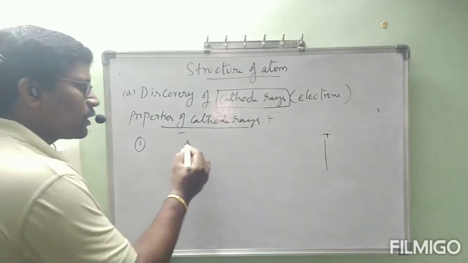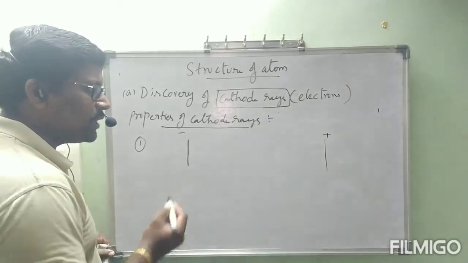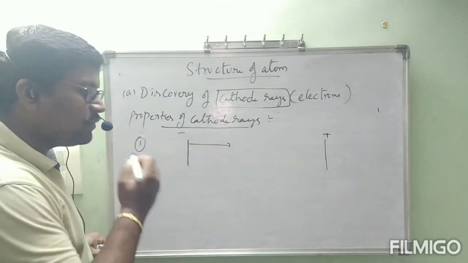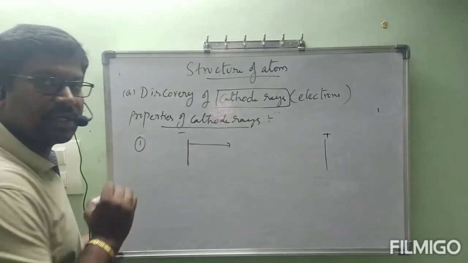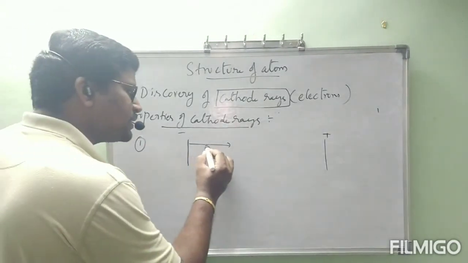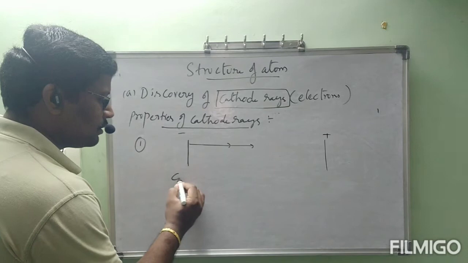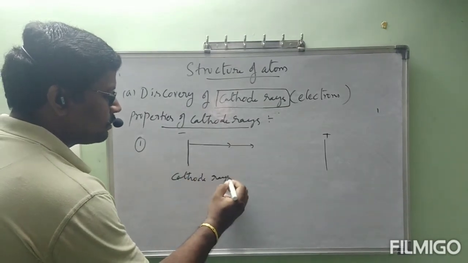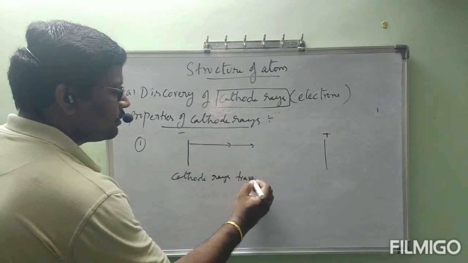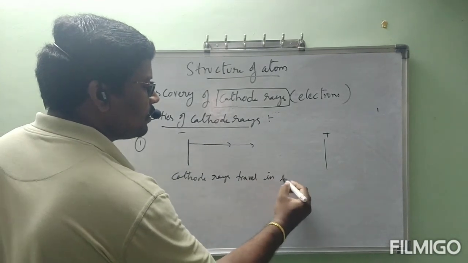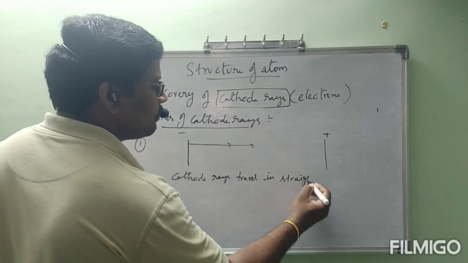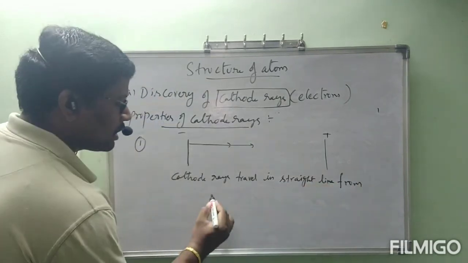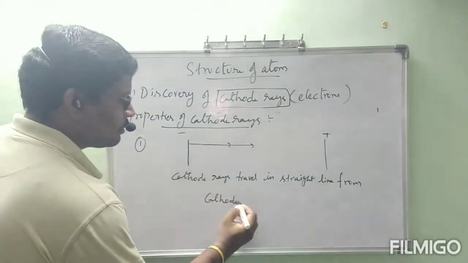Now, the particles which are coming out from the gas are moving from cathode to anode. These are called cathode rays. These cathode rays travel in a straight line from cathode to anode.